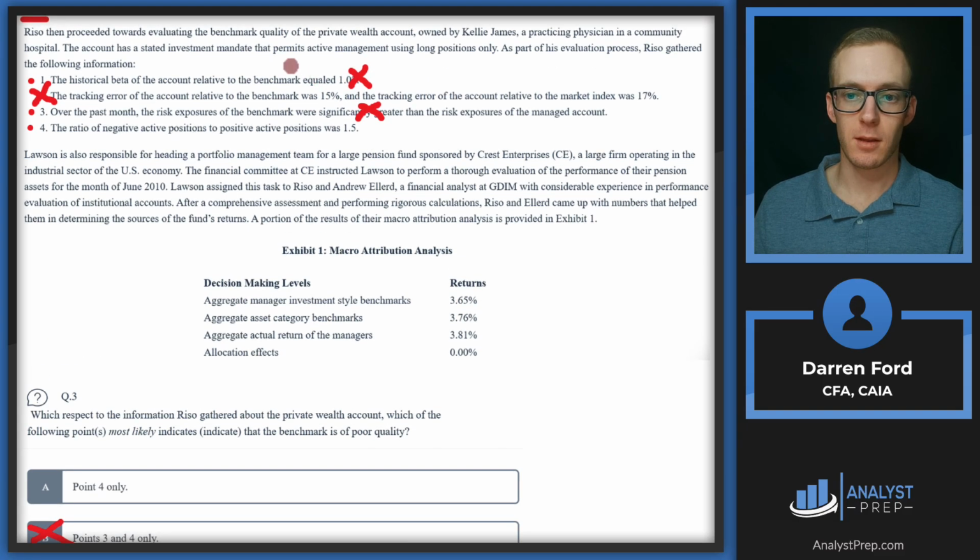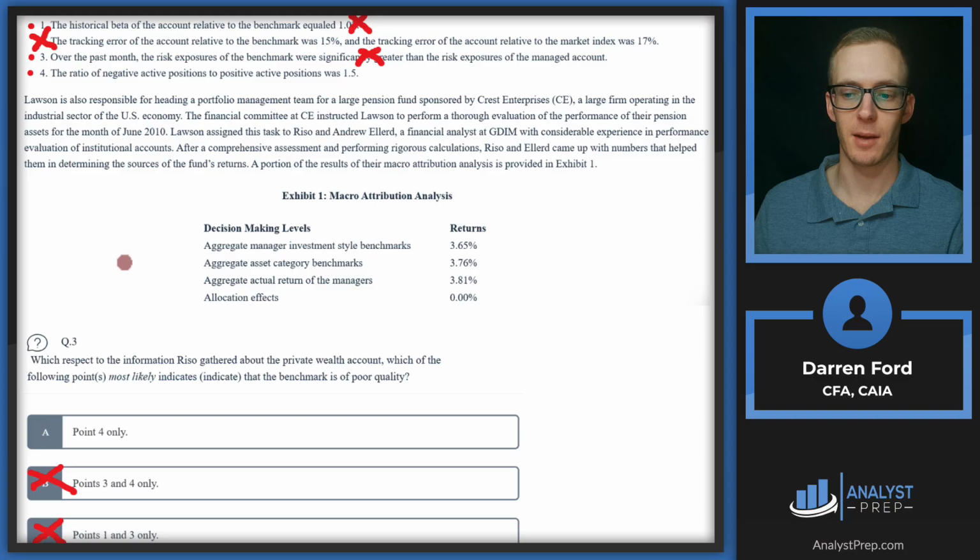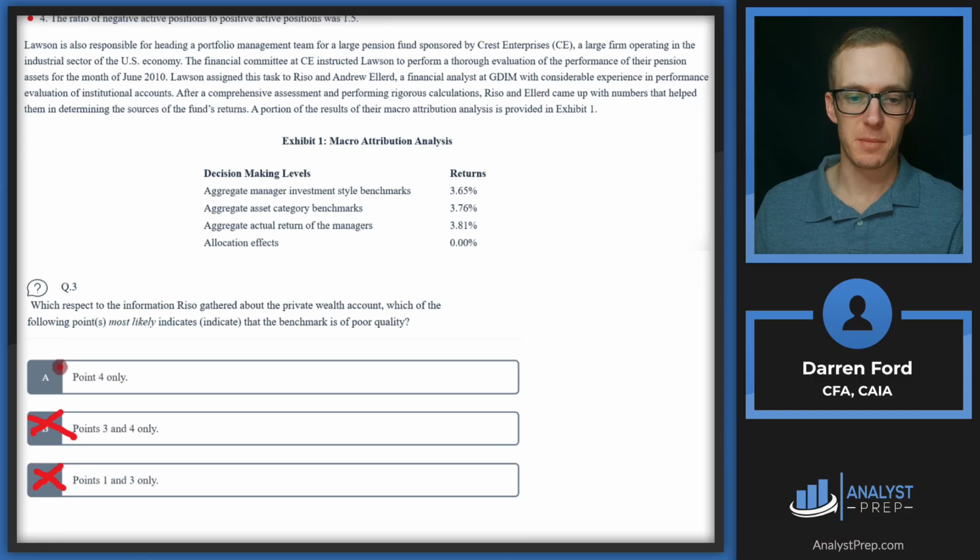And let's see. This is right here. This is a long only account. So if it's long only, but there's also some shorting being involved here, the benchmark is likely not lining up. So it's probably some type of benchmark mismatch there. So we can go with A, point 4, as the only one indicating poor quality.